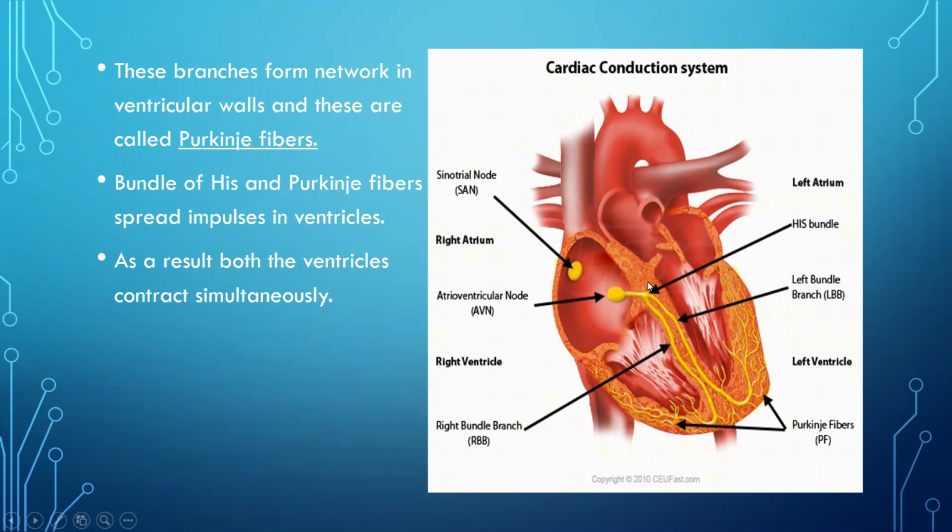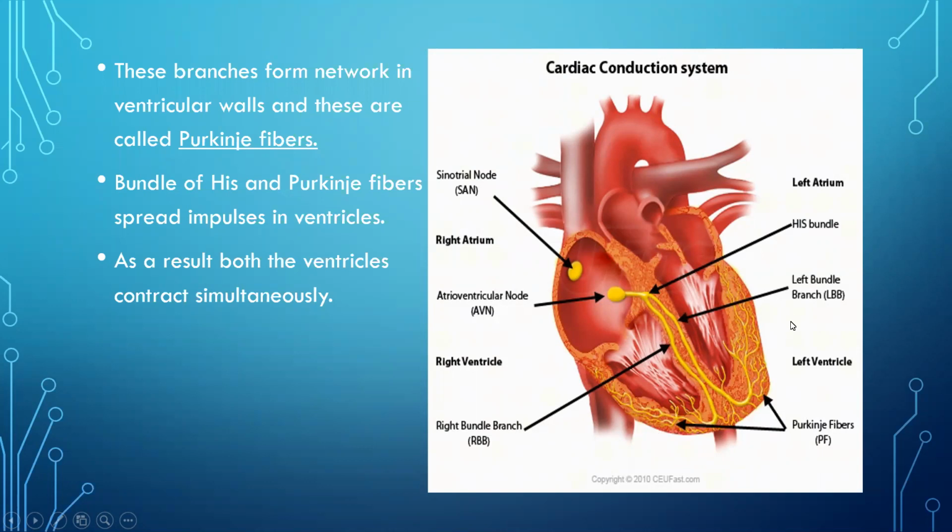It divides into the left bundle branch and right bundle branch, and gives out a network of fibers called Purkinje fibers.